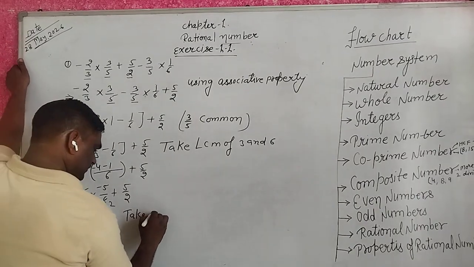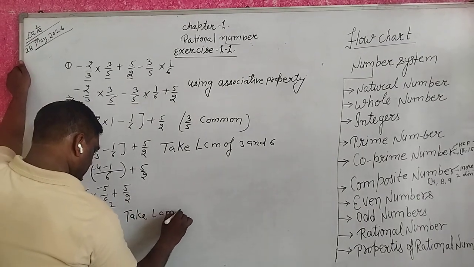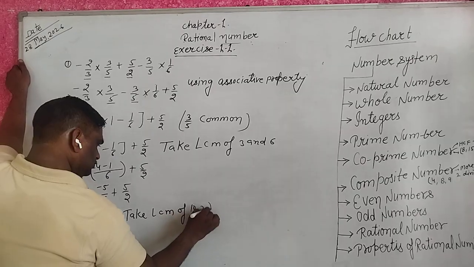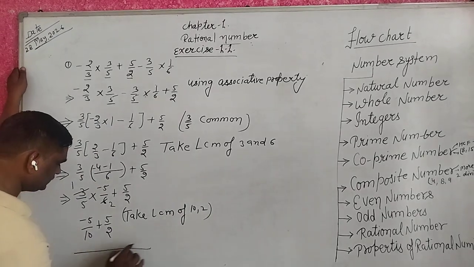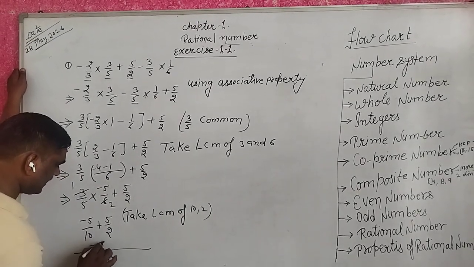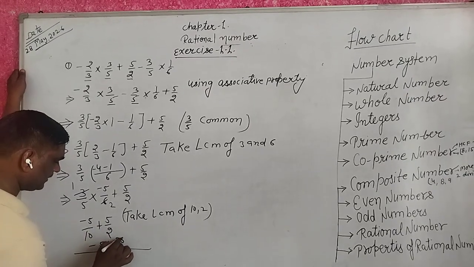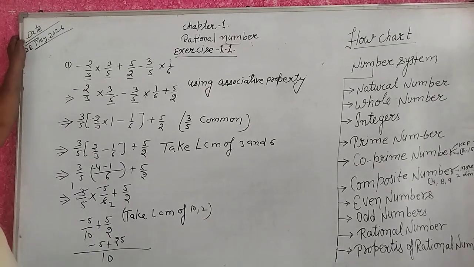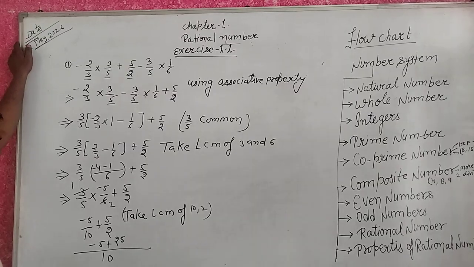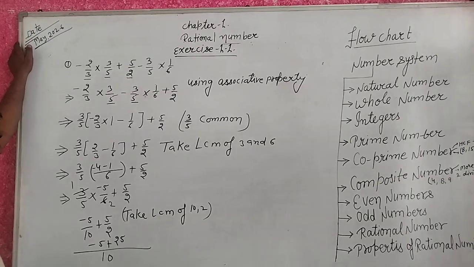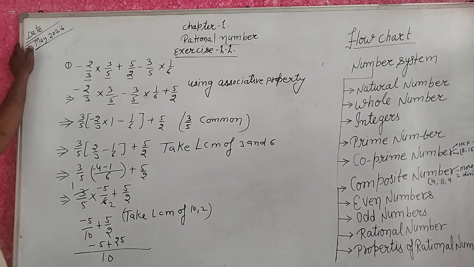Take the LCM of 10 and 10. Minus 5 plus 2, 5 fives are 25. 10 and 2 upon 10, 5 upon 10.